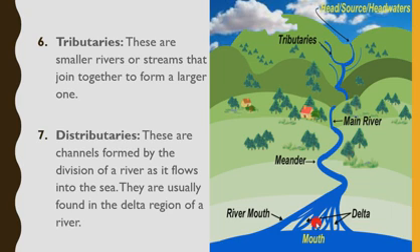Then the distributaries are the channels formed by a river as it flows into the sea or ocean, okay? They are usually found in the delta region of a river. So these are the distributaries, the channels that are created by a river as it flows into the ocean or into another river or into a lake.